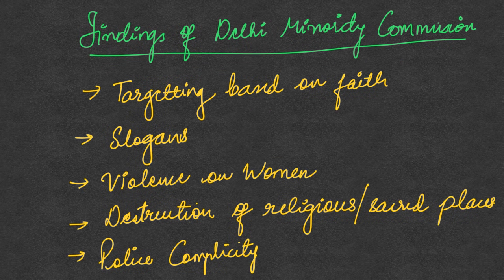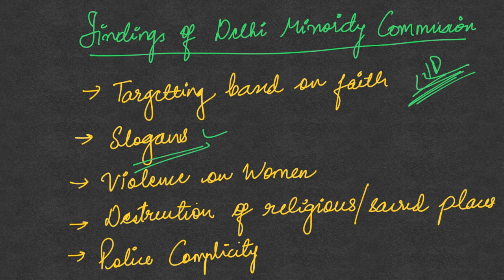Also, the Delhi Minority Commission had set up a fact-finding committee to find out about the Delhi riots. Now this has come out with a report which talks about several things. First thing it says is there was targeting based on faith. That means whatever action was taken during the riot depended upon the faith of the person. In some instances, the victims were even asked to show their ID cards, and based on their name the faith would be recognized, and based on the faith action would be taken on them, that is, violence would be done on them.